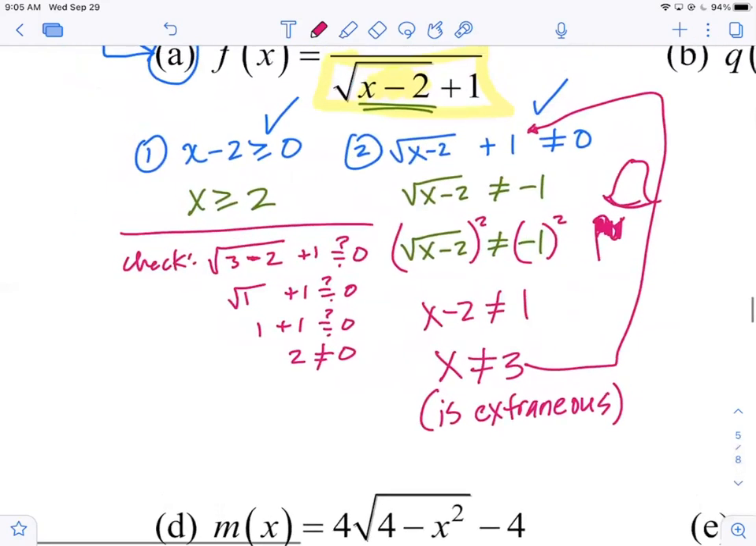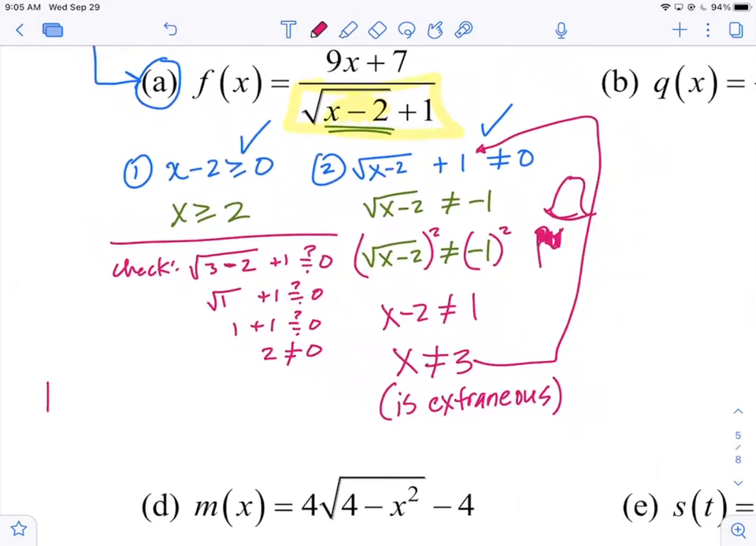So do we need to cast him out? No, okay? So the domain of f is just going to be the set of all x such that x is greater than or equal to 2. Or in interval notation, D sub f is x in the bracket 2 to infinity. That's what we're looking for. It turns out that it is extraneous. Yes?